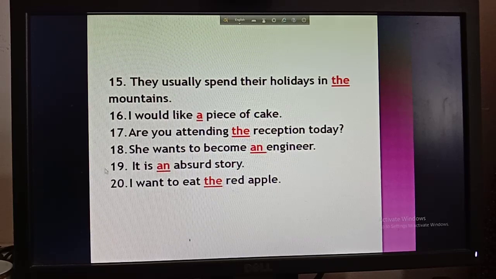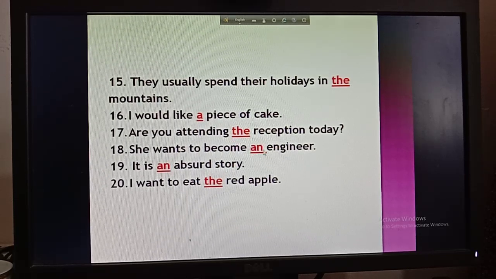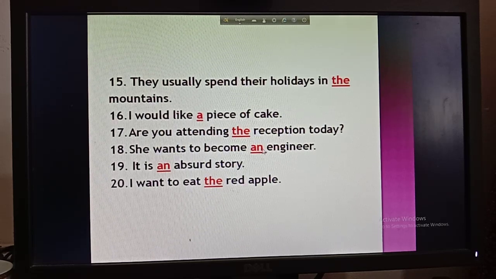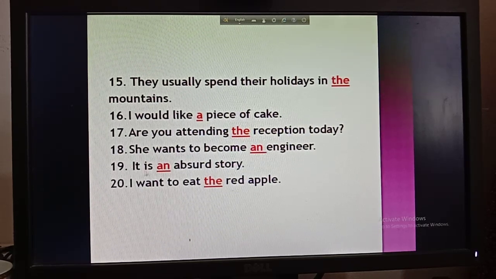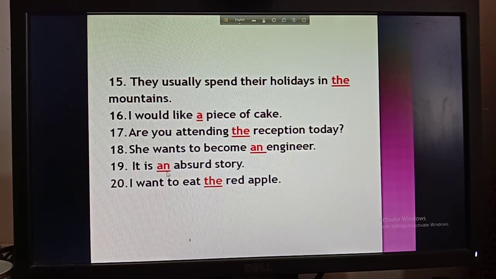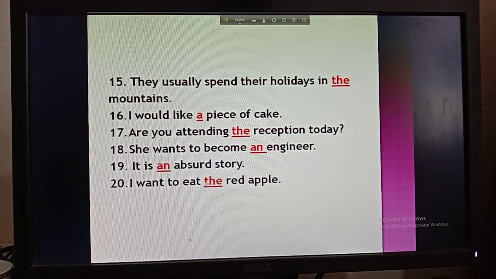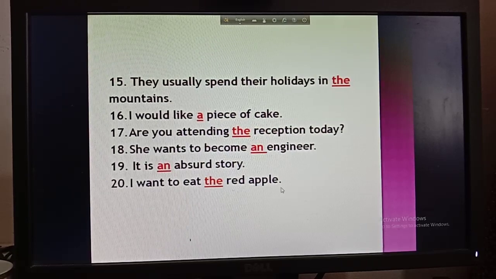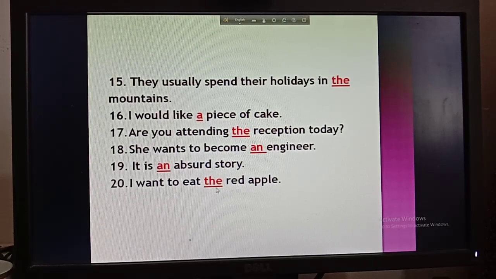the. Then number 18, she wants to become an engineer. Engineer starts with E, that means vowel sound, you have to use here an. Then it is an absurd story. So absurd starts with the vowel sound A, that's why you have to use here an. Then number 20, I want to eat the red apple. So red apple is a particular thing, that's why you have to use here the.